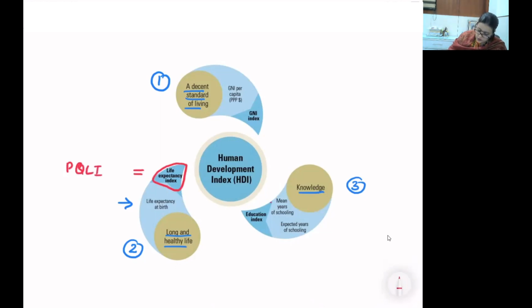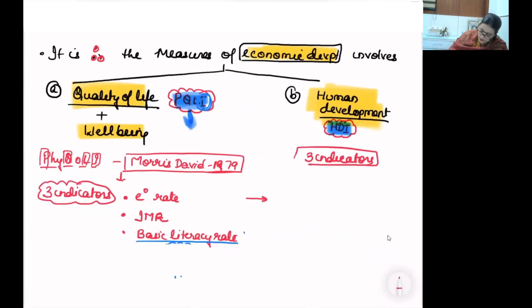वैसे ही देखो, knowledge is with education index, where we have mean years of schooling and expected years of schooling. Can I say it also equals physical quality of life index? What makes the things different is a decent living standard that has been applied in human development. फिजिकल क्वालिटी ऑफ लाइफ इंडेक्स में यहीं पर हमने इन्फेंट मोर्टालिटी रेट को भी अप्लाई किया. These three indicators relate to life expectancy and to the general levels of knowledge. So I'm just writing knowledge here, which talks about mean years of schooling and etc. And it is physical quality of life index versus human development index.